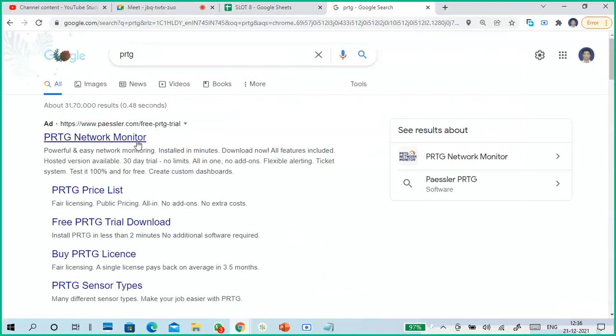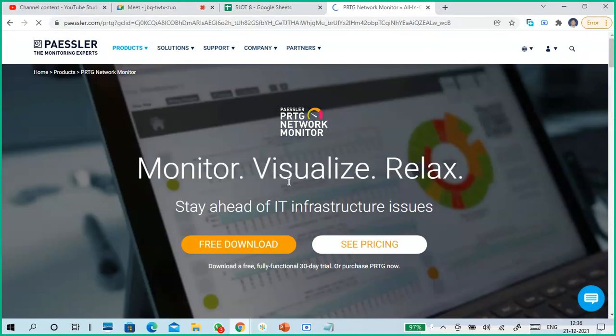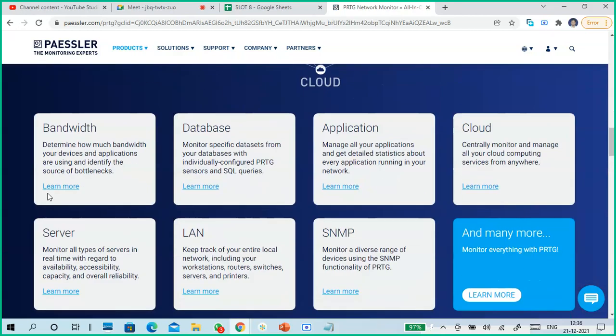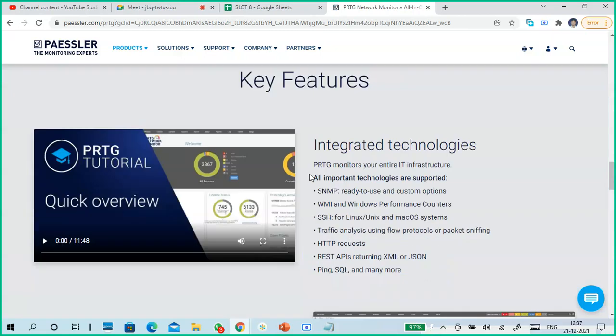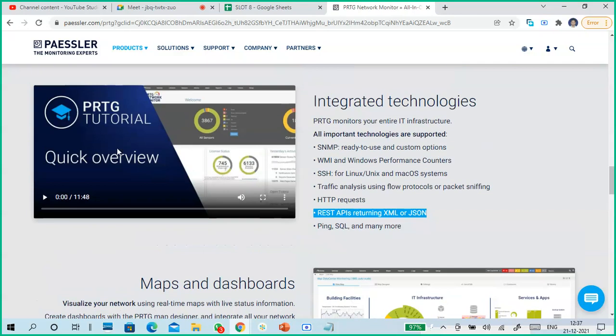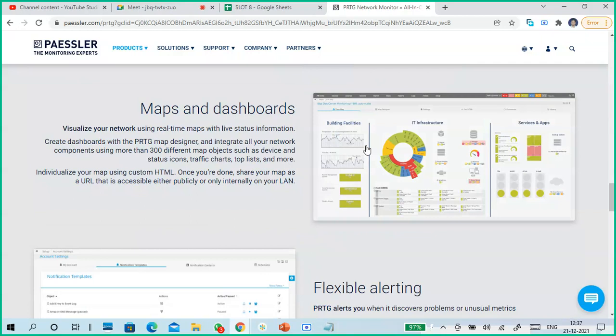It's a free trial only, but don't try it. If you want to try, you have to try in a virtual machine. If you want to know how to work with it, a lot of videos are available. Monitor, visualize, and relax, like this. What it will do, how it will connect, what the main features are. Important technologies supported: SNMP, WMI, SSH, HTTP, Ping, SQL, and many more. Videos and a quick overview are also available, so just go through once.